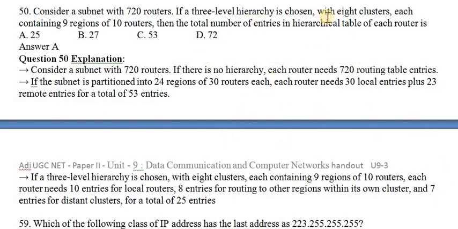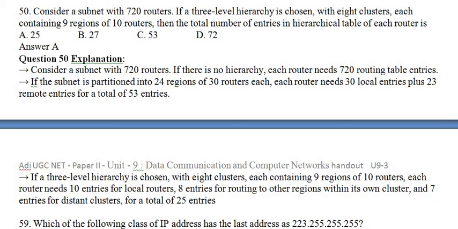They are asking, if you are going for 8 clusters, each cluster having 9 regions, each region having 10 routers, then what is the number of entries you want to keep in the record?